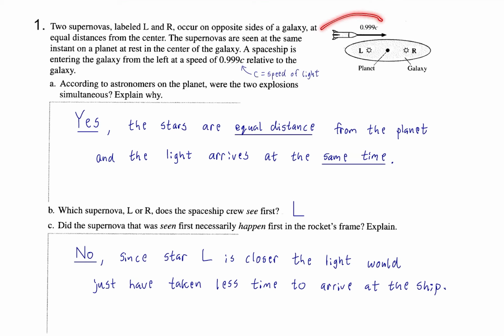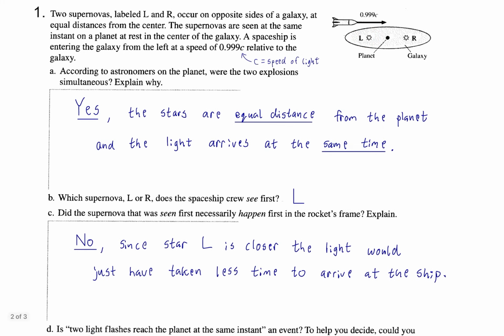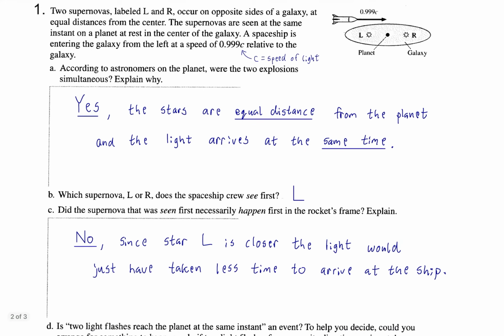The people on the ship could definitely figure that out, right? They could use any number of techniques to actually know the distances to the left and right supernovas and know that the light just traveled less distance from the left supernova. So they know that it did not necessarily happen first. Okay?